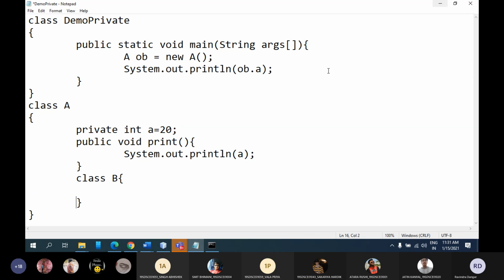and here if I want to access this value A, I can do it even though it is in different class. I can say this variable A is defined in class A and I want to access the variable A in class B, even though it is declared with private. Now it is possible just because class B is the nested class.